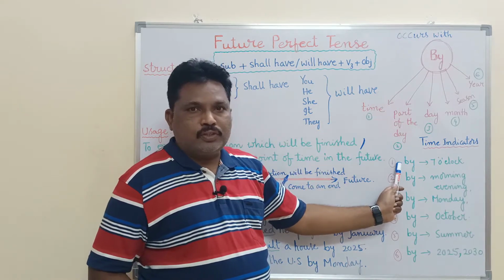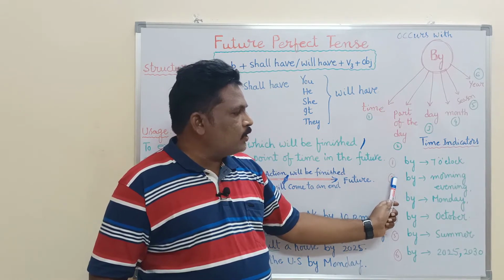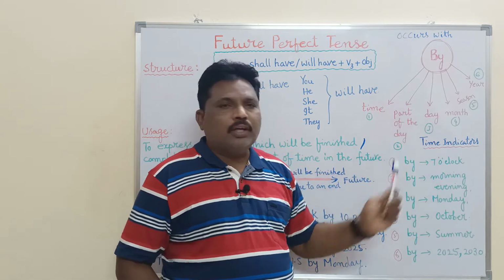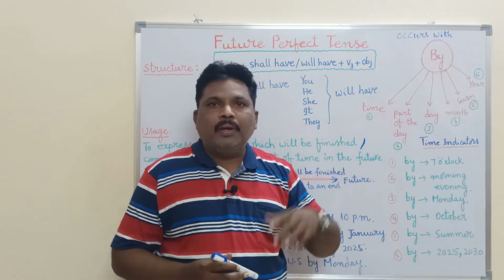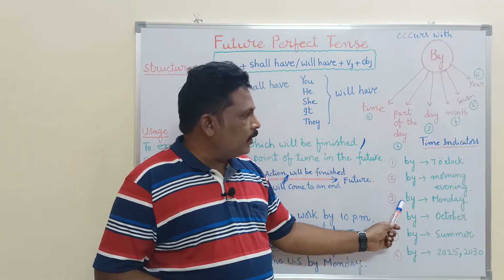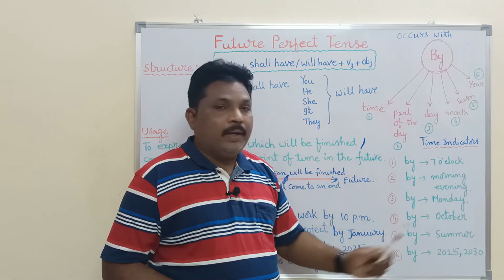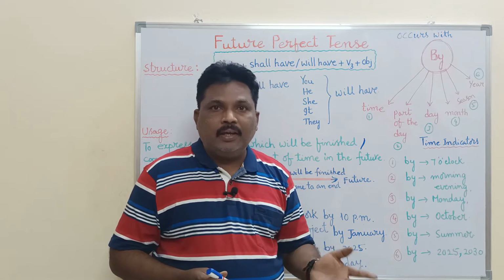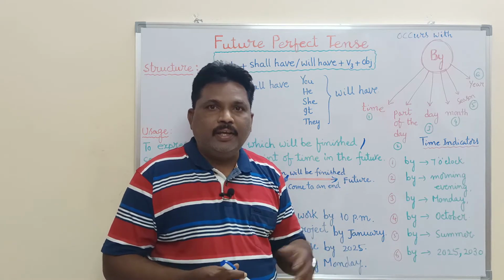So this is the first indicator. Second indicator is by followed by part of the day: by morning, by afternoon, by evening, by night. Next, the third indicator is by followed by day: by Monday, by Sunday, by Thursday, by Friday, and so on.